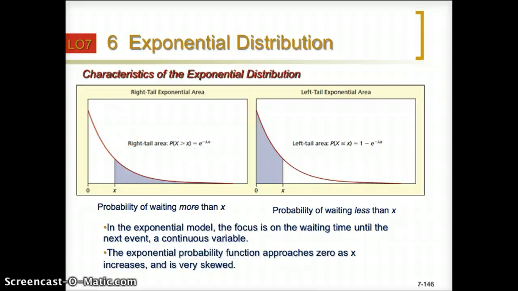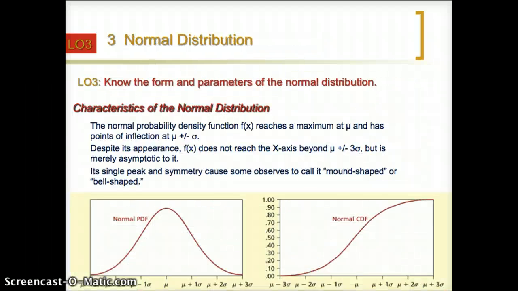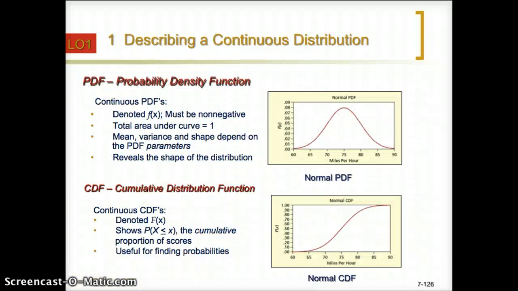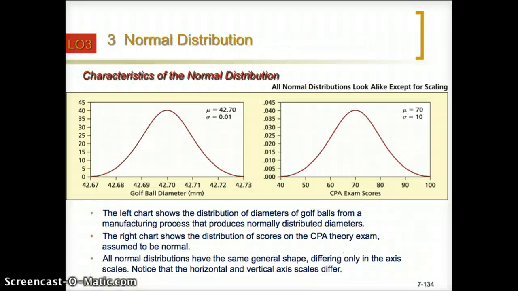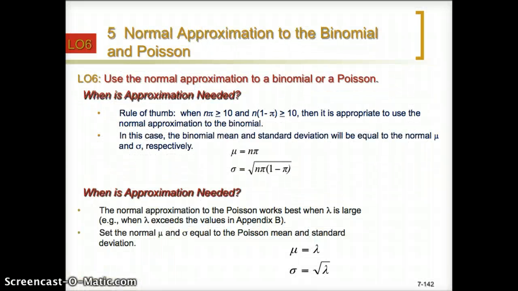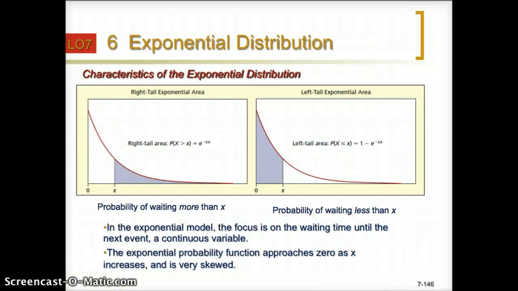The reason is, like we discussed at the beginning of this chapter, a single point has no probability. Which means bigger than small x or bigger or equal to small x will give you the same value.